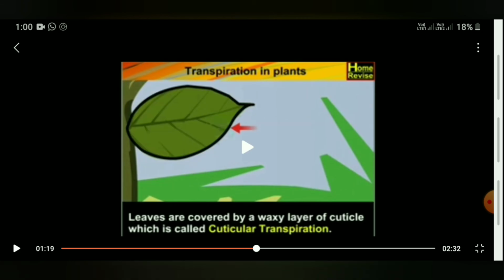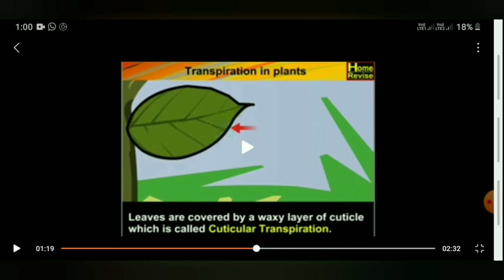Stomata is the opening for the exchange of gases and for the water to go outside, but apart from stomata, even the leaf surface will also release a small amount of water. The higher amount of water goes through stomata.